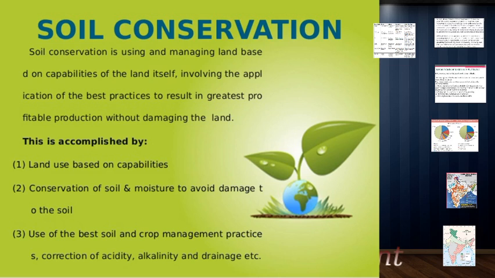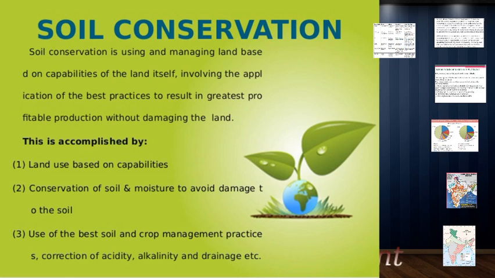Conservation of soil and moisture to avoid damaging the soil, and then use the best soil and crop management practices, correction of acidity, alkalinity and drainage, etc. All these things I need to take care of so that I can conserve my soil resource. Without this very important resource of soil, we cannot have any agriculture happening properly. If there is no agriculture happening, obviously there is not going to be any food on your tables. So this is the impact it is going to have.